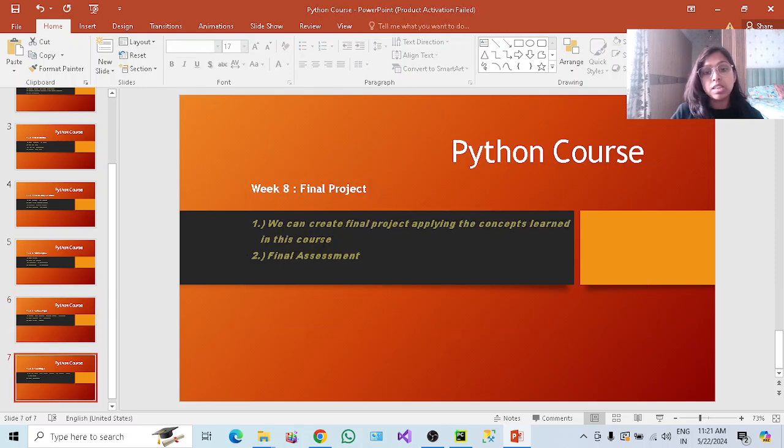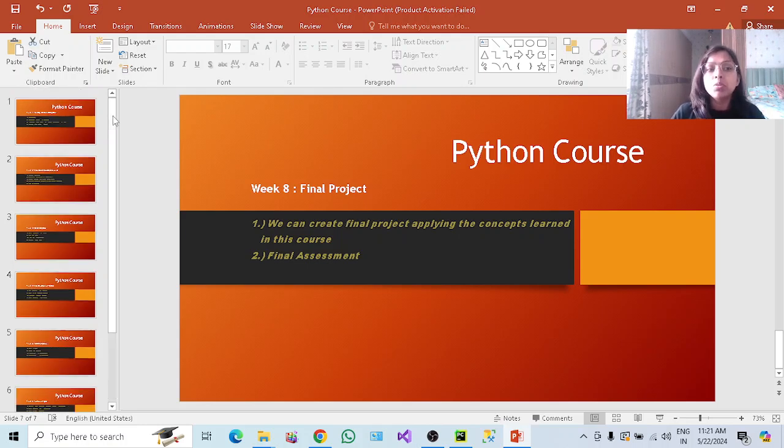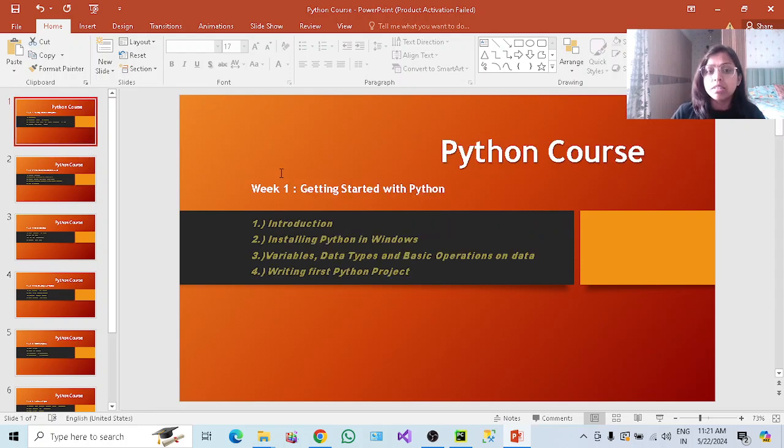Now the last one is the final project. We will try to create a new final project applying the concepts which we are going to learn from this course, and then the final assessment. The final assessment is very important in order to understand how much we have learned. So without any further ado, this was the outline. Let's start with the first.